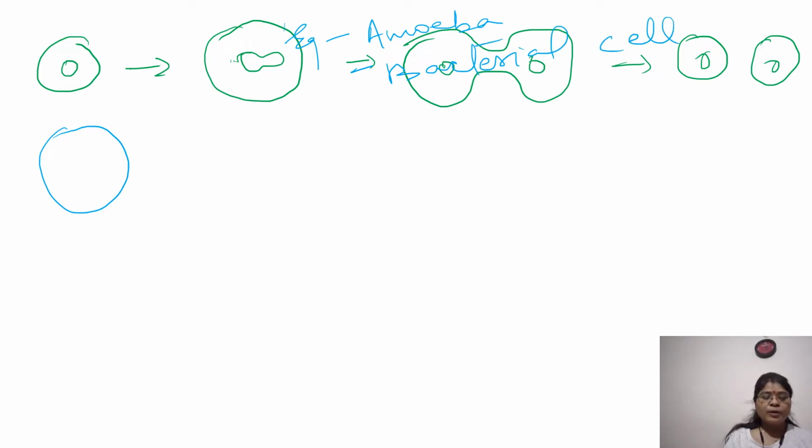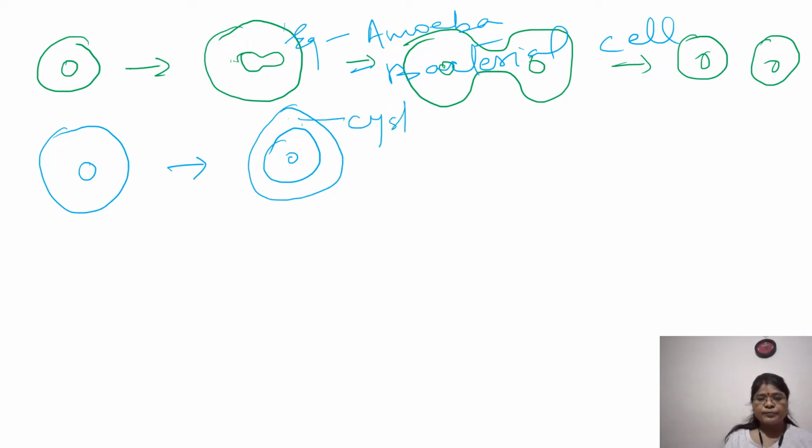Now moving on to multiple fission. Here in this case, what do you see? There is a nucleus, and then what happens around this cell? Around this cell, a coat is formed. Okay, and this coat is known as cyst. Now the nucleus undergoes division.